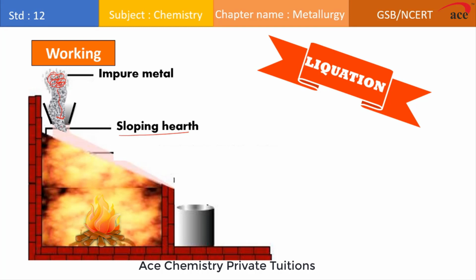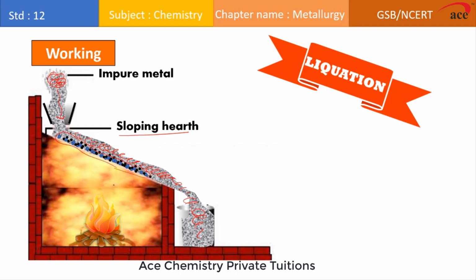When these metal particles spend some time on the base, they absorb heat and get converted into liquid form. Since the liquid has the property of fluidity, it flows and gets collected in another container. This liquid which flows leaves behind the impurities which got stuck onto the surface of the sloping hearth. So the liquid obtained here is free from impurities. Now this is pure metal.